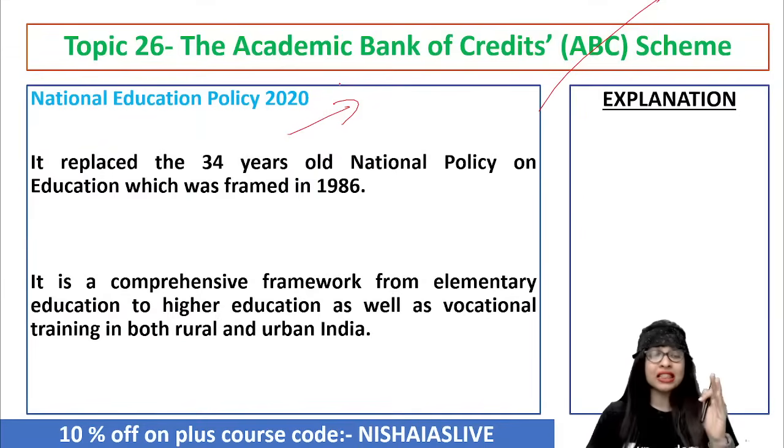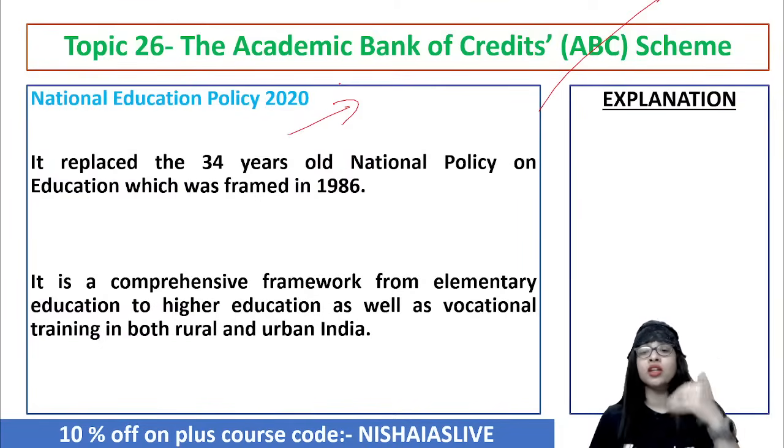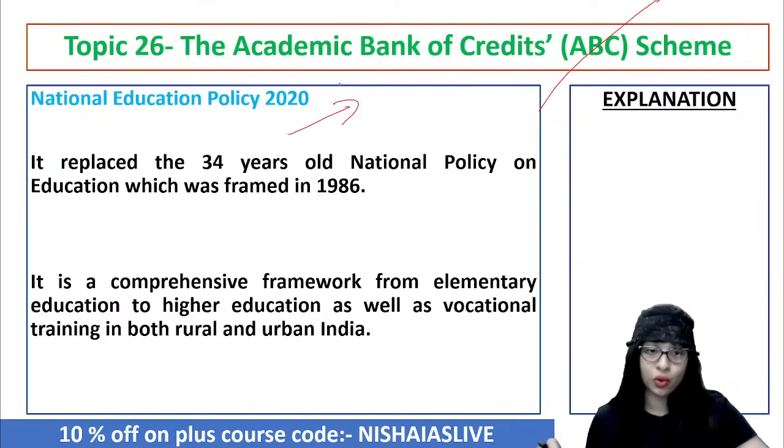This National Education Policy is a comprehensive framework, starting right from primary and elementary education to higher education, as well as focusing on vocational and practical training, both in rural as well as urban India.